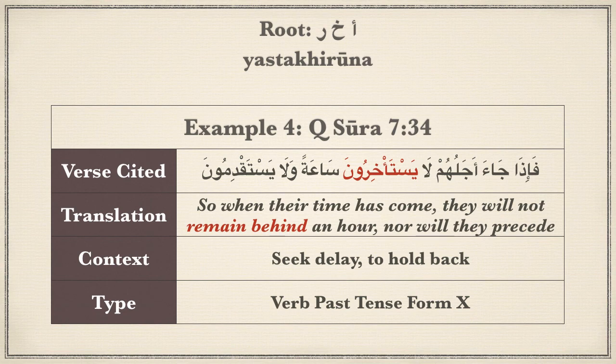Yastakhiruna is an example of form 10 verb of the same root with very similar meanings, except there is a sense of seeking for it. So here in context, when the time has come, they will not be able to seek delay or hold back, even an hour, nor will they precede it. This form appears 6 times in the Quran.